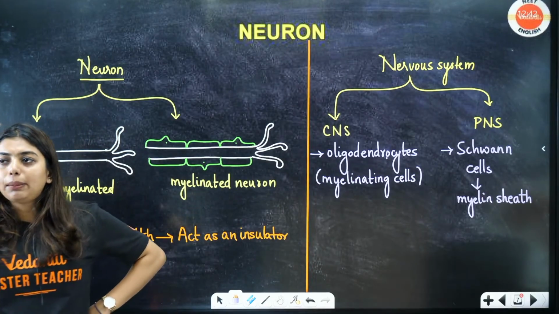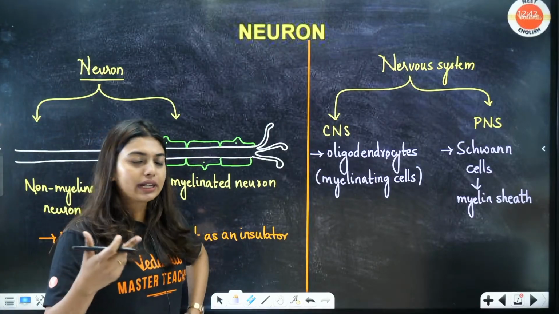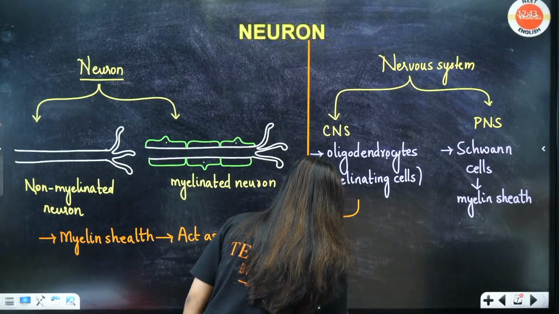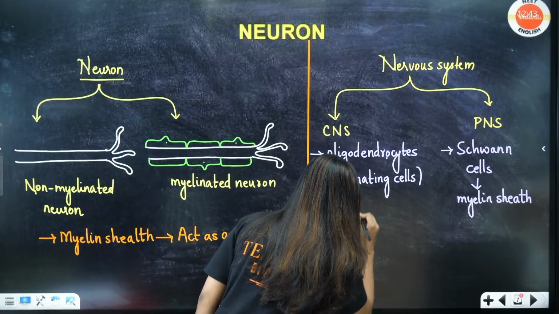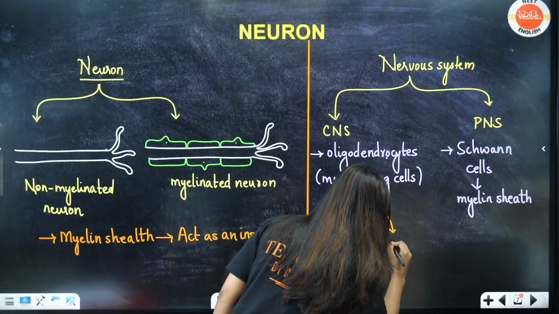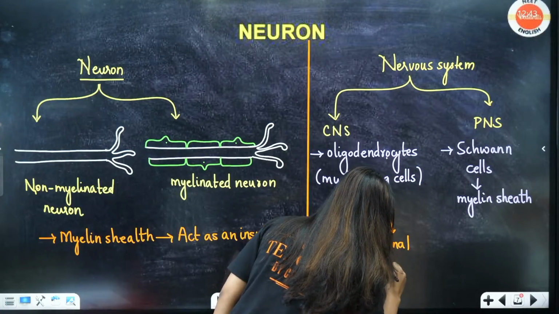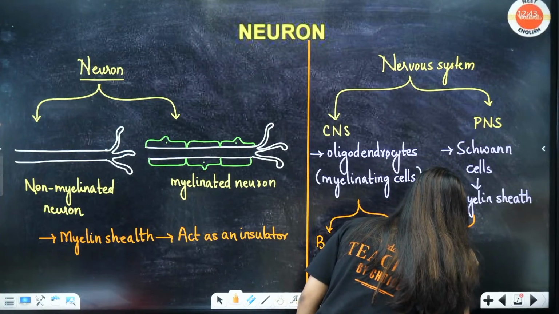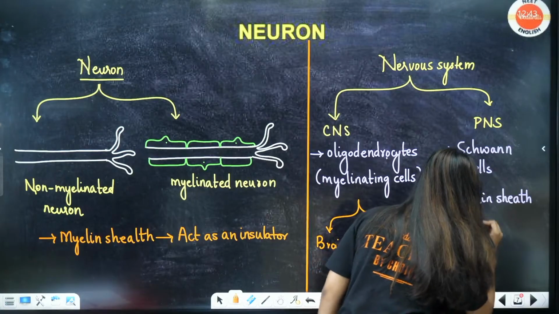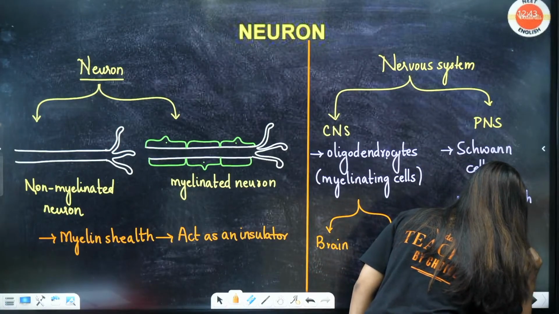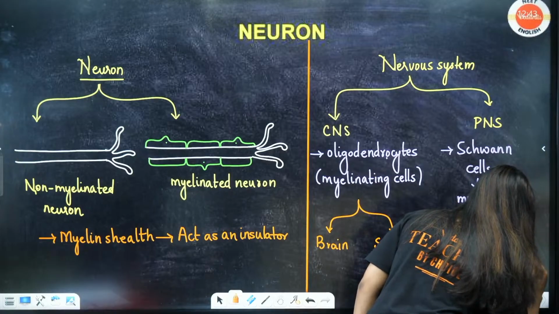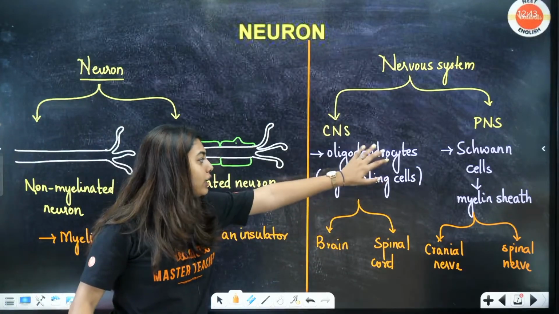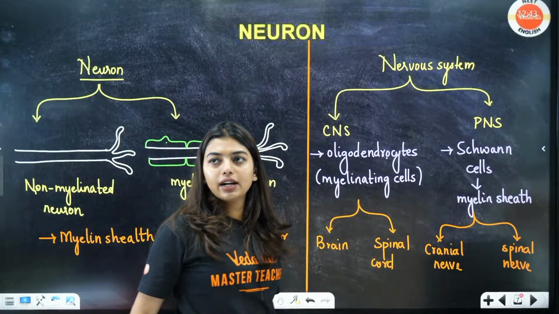The parts of the PNS and the CNS, we will do later. But all of you know, I hope, CNS has your brain and your spinal cord. And PNS has what, students? Your cranial nerves and spinal nerves. These are the two things that are present in them. They have a lot of nerves, and oligodendrocytes are the myelinating cells in the CNS. Is this clear?